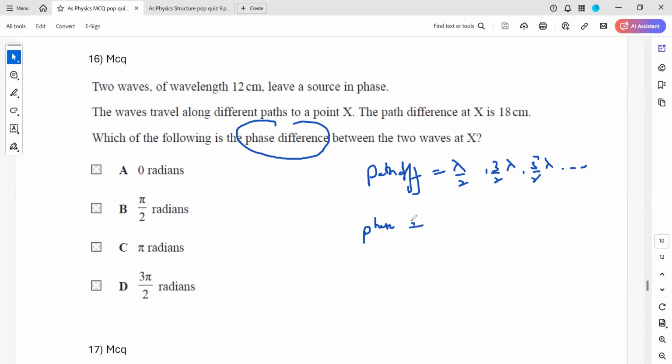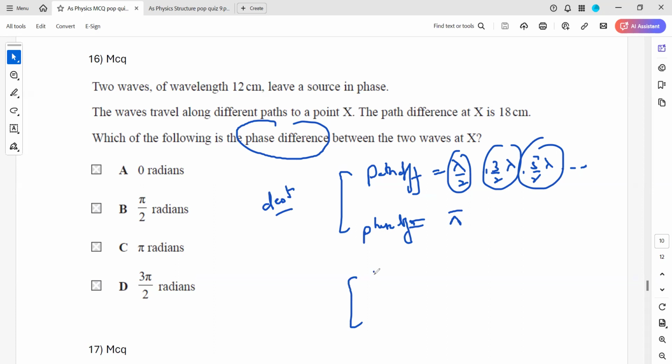Because it will be a destructive interference, the phase difference, whenever the path difference is any of these multiples, 0.5 lambda, 1.5 lambda, 2.5 lambda, will always be pi radian. This is the condition for a destructive interference.